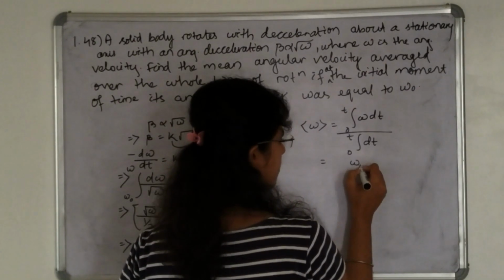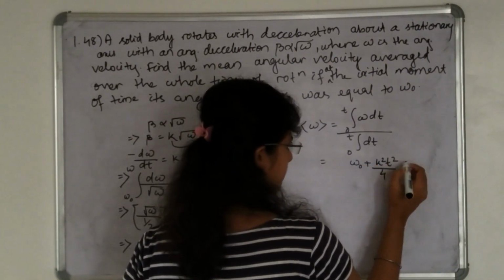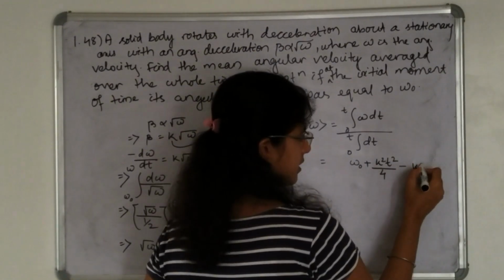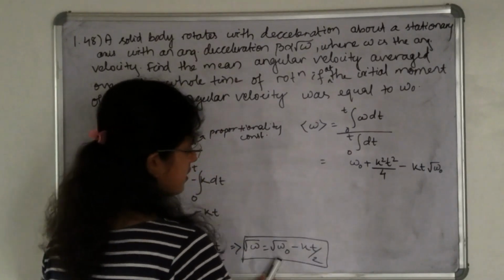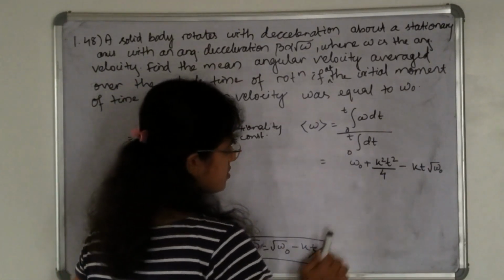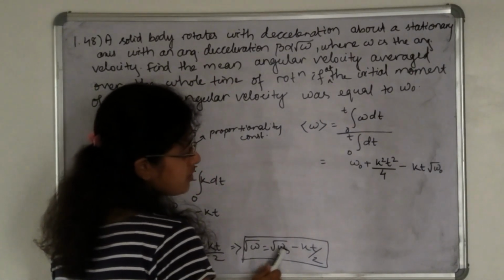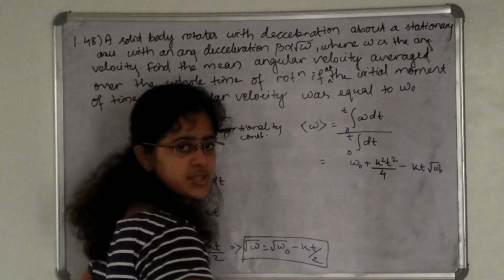That means this will be omega naught plus k square t square divided by 4 minus k into t into root over of omega naught, that is whole square, plus whole square minus 2 into root over of omega naught into kt divided by 2. 2 cancels out, only this much left.